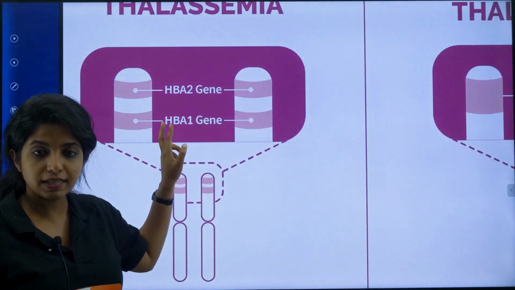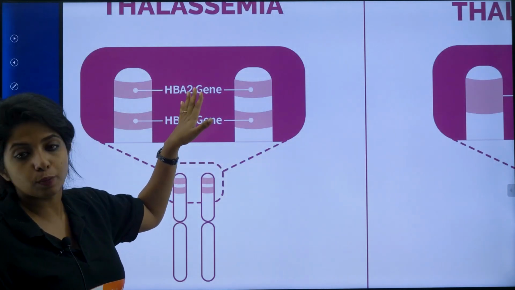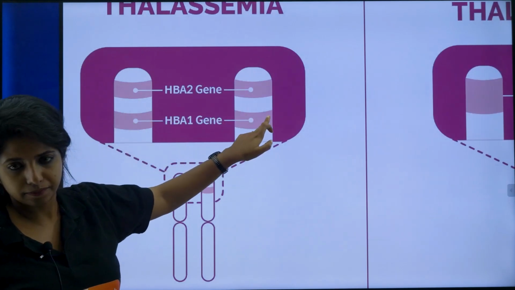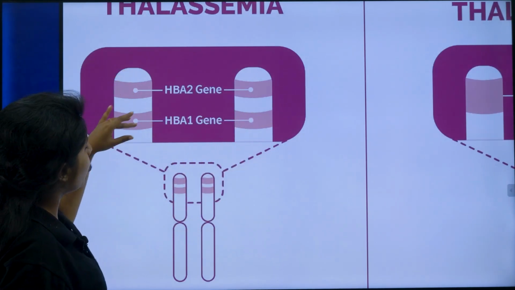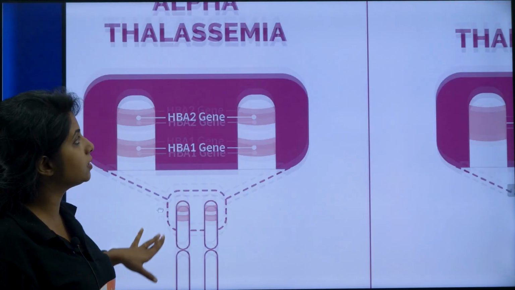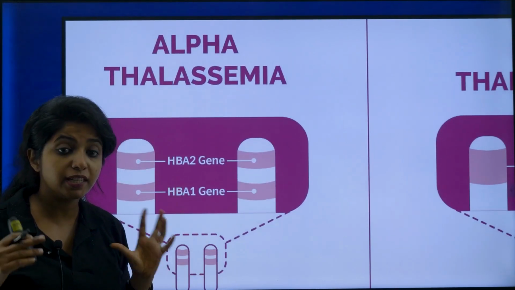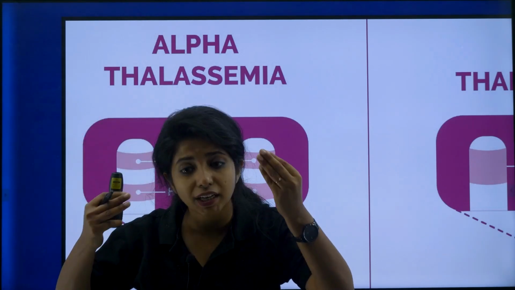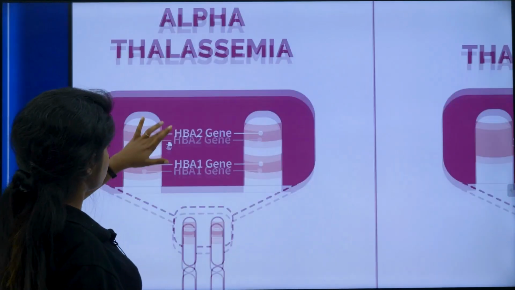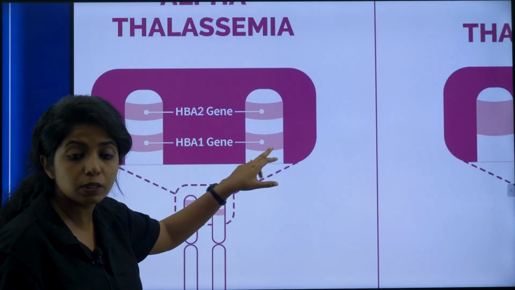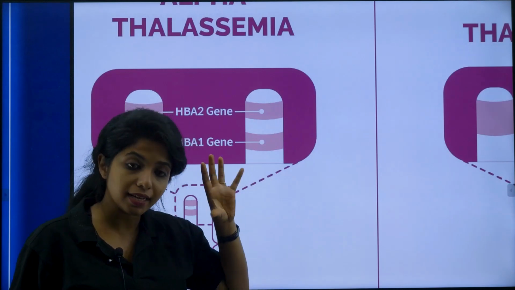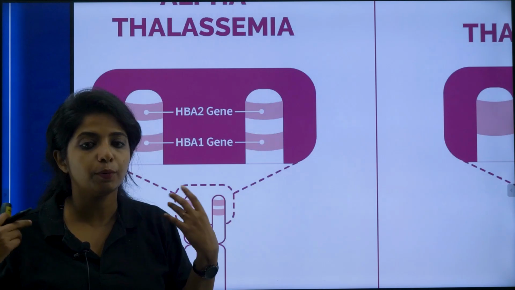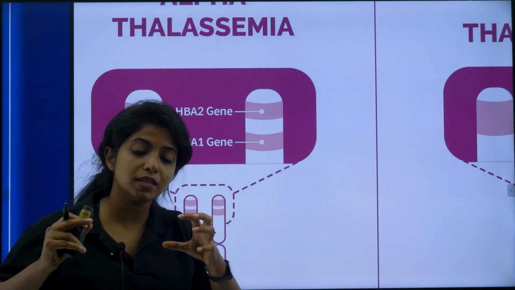Now in the case of the alpha globin chain, this is the condition. They have two genes. One is the HBA1 gene, another one is the HBA2 gene. The alleles for this gene are this and this, and for the other gene also this and this. A person can get all the alleles affected. In that case, I call this a thalassemia major patient. That means in their body, alpha globin chain is not being produced at all. Suppose two alleles over here are affected, but you still have two alleles which are normal. So that person still has thalassemia, but not too much alpha globin chain will be produced, though still it will be produced. So I will call this a minor condition.